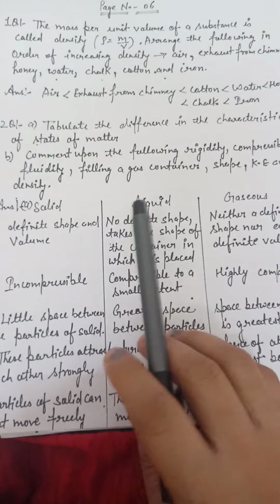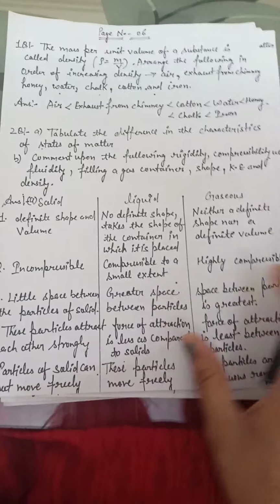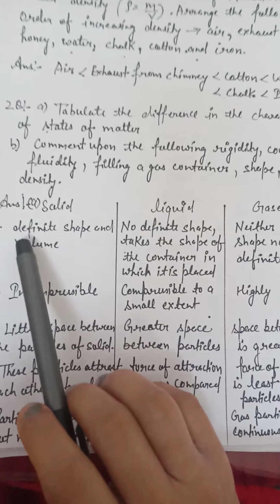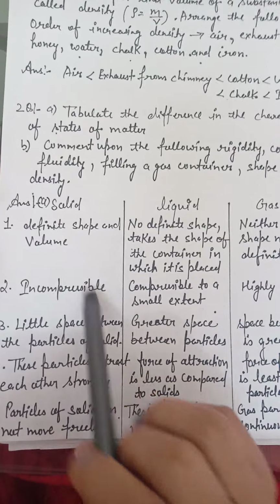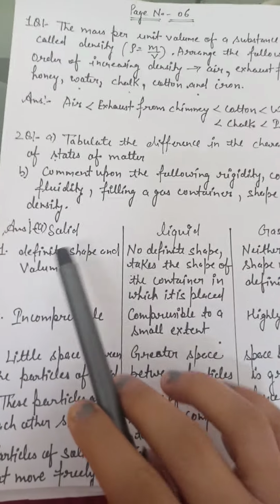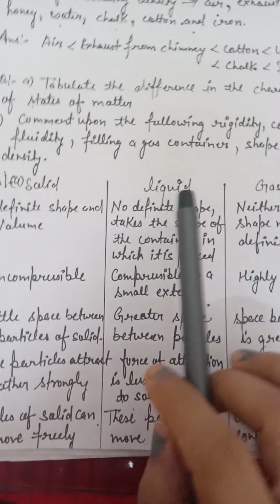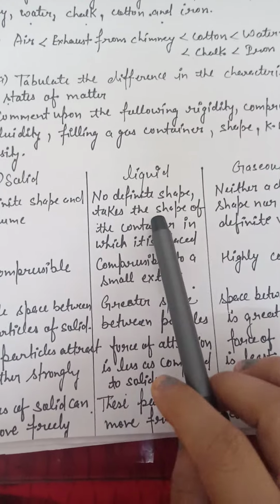First we will discuss the different characteristics of the three states of matter, as discussed earlier: solid, liquid, and gas. The first property of solids is that they have definite shape and volume, because the particles of solids are very close to each other. Liquids have definite volume but no definite shape; they take the shape of the container.